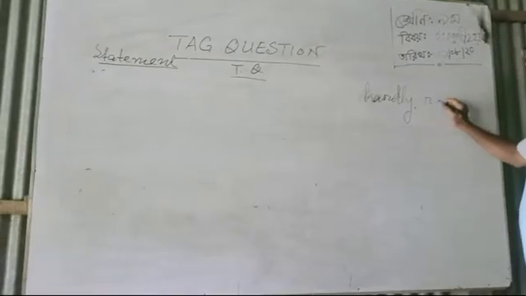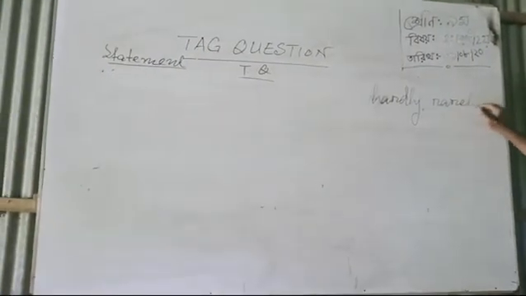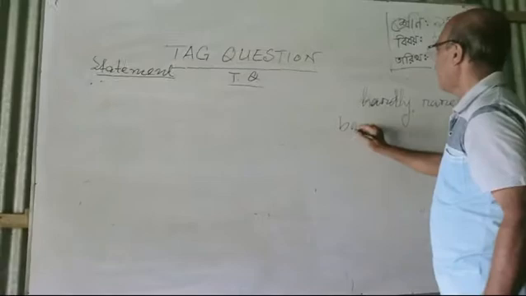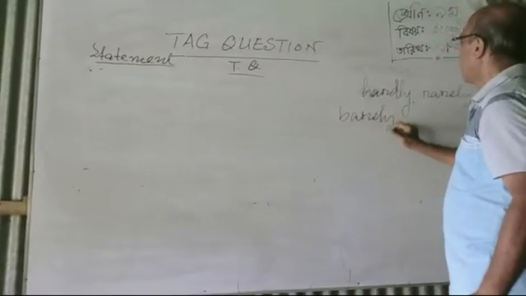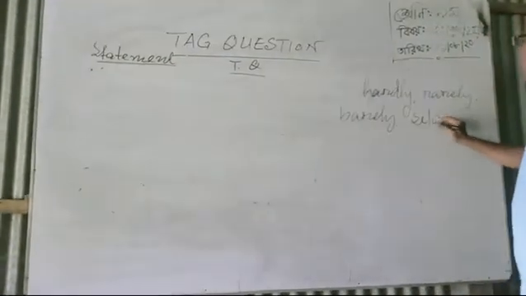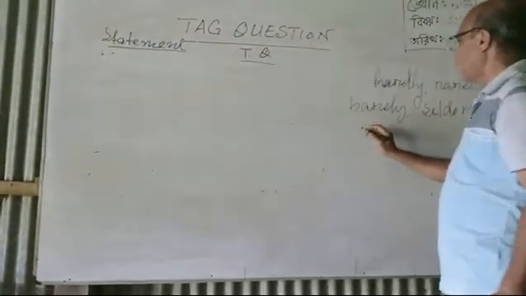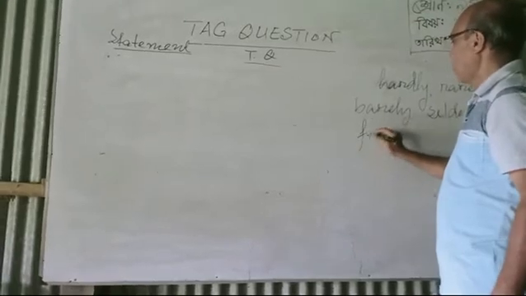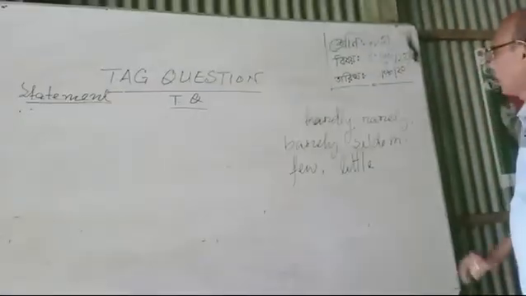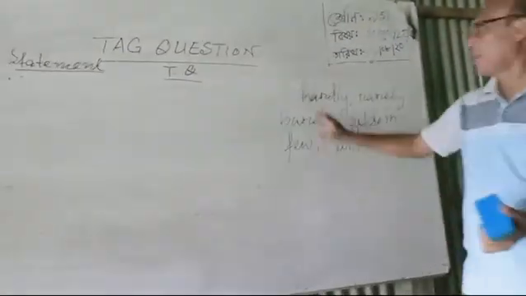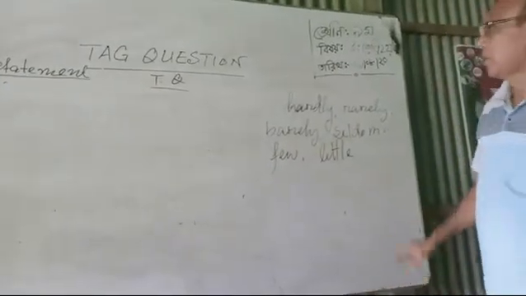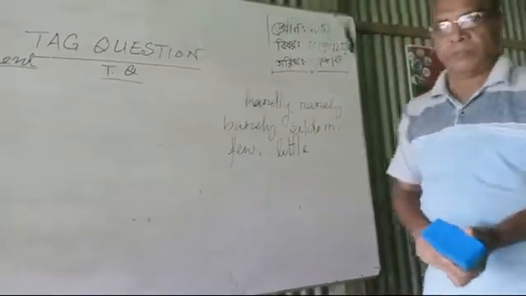Hardly, rarely, barely, seldom, few, little. If there is any word like this in your statement, you will not use the negative form in that question.